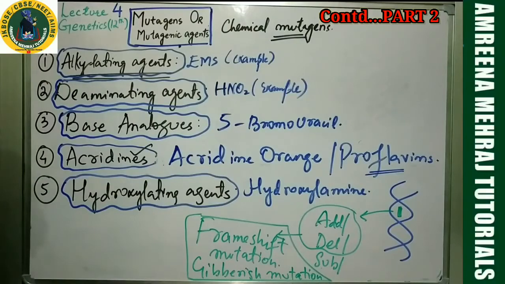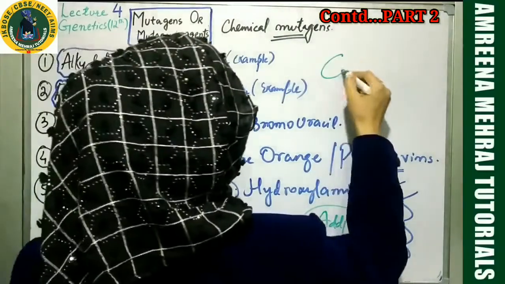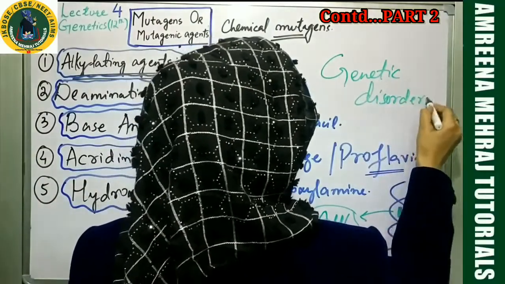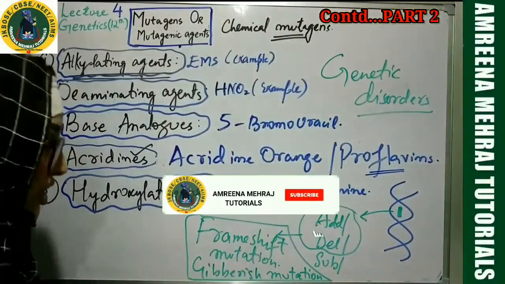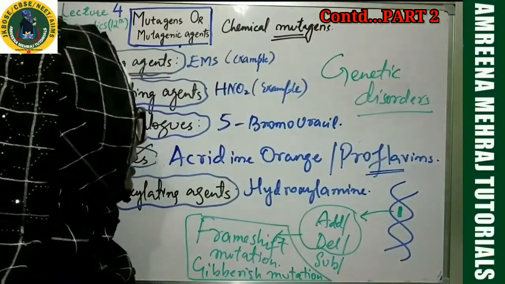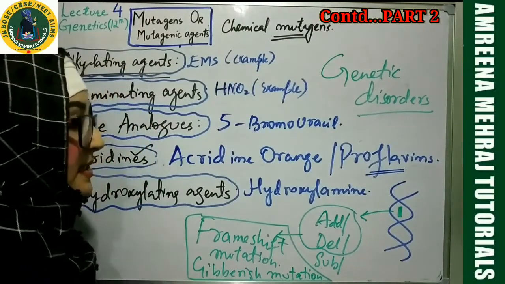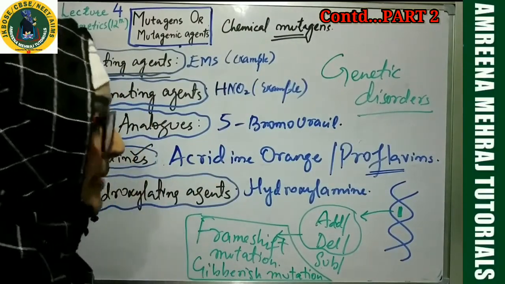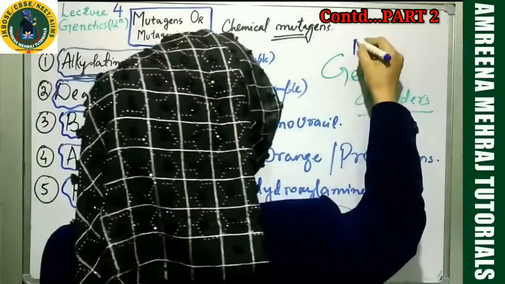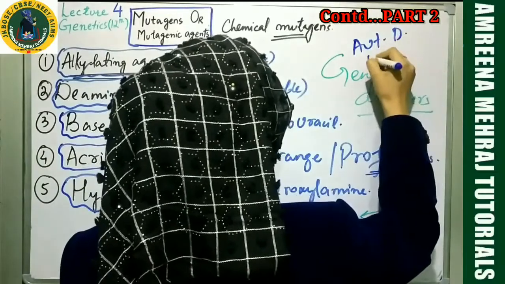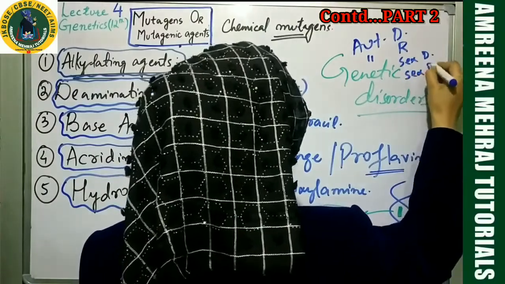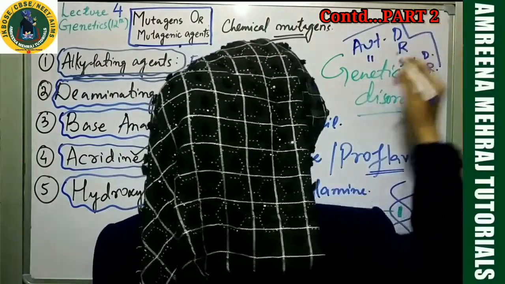Now we will consider that mutation is done. My next topic will be, inshallah, your important question, genetic disorders. I'll be teaching genetic disorders. This is in your syllabus, a very important topic. You have to discuss in detail the Mendelian single gene disorders and the chromosomal disorders. Under Mendelian single gene disorders we have to discuss each and every category: autosomal dominant, autosomal recessive, sex-linked dominant, and sex-linked recessive.